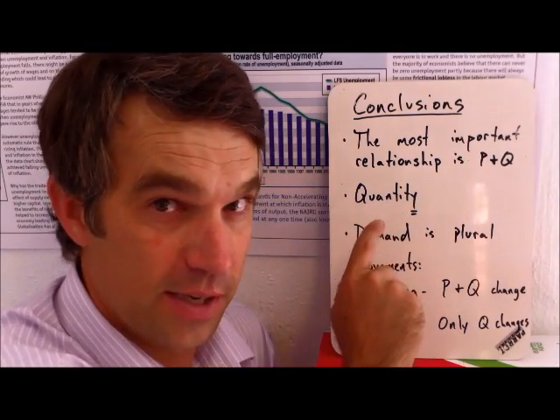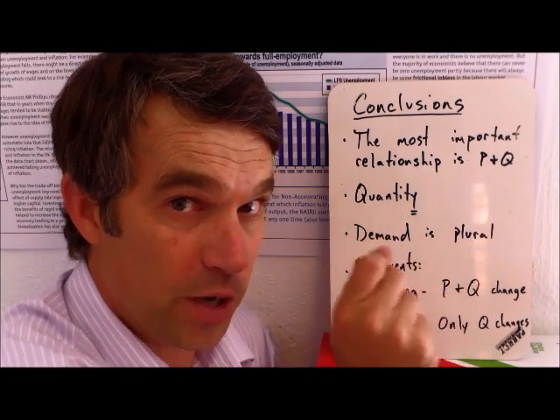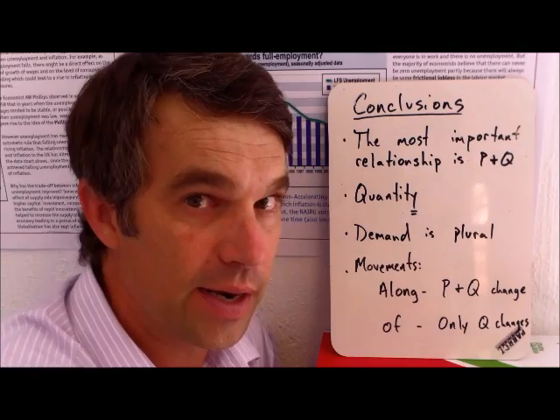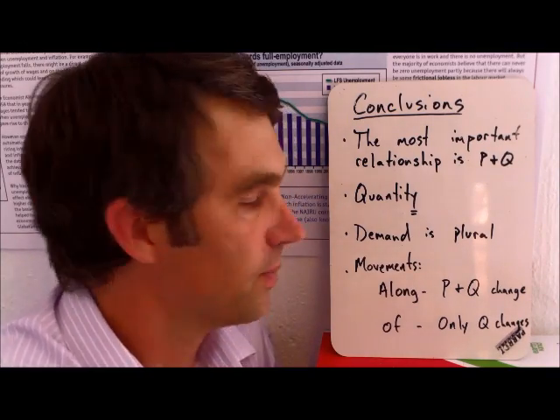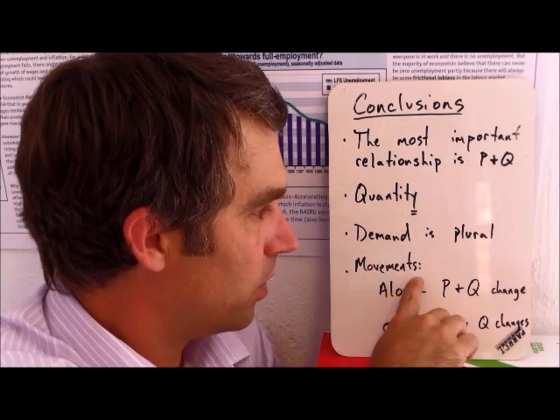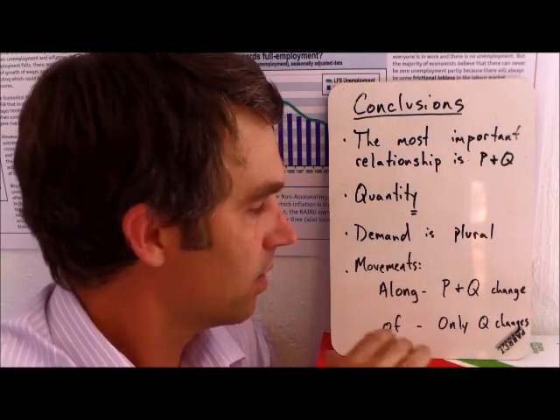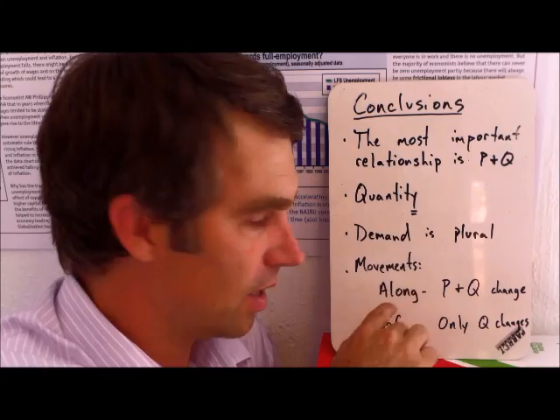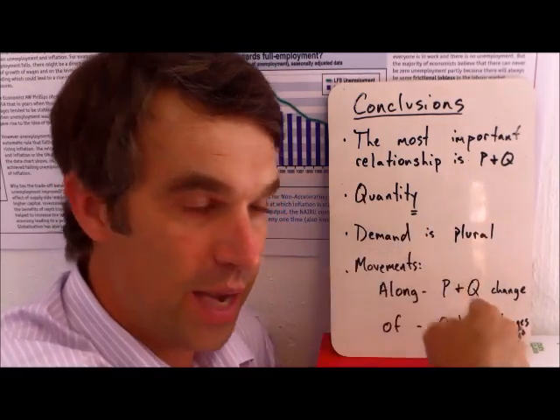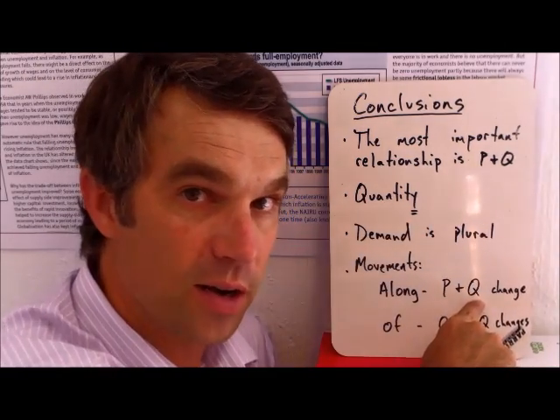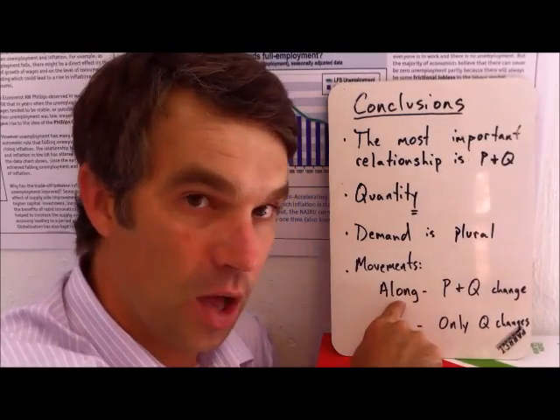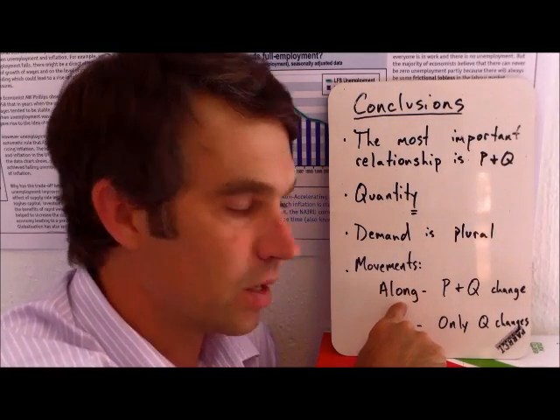Quantity is always a singular. At $2, I want 20 cups of coffee, not 21, not 19, 20. When we talk about movements in demand, it's all of the quantities put together. If I'm going up and down one demand curve, both price and quantity are going to change. So this is along the existing demand curve.